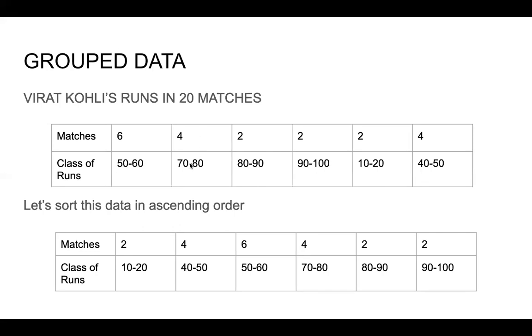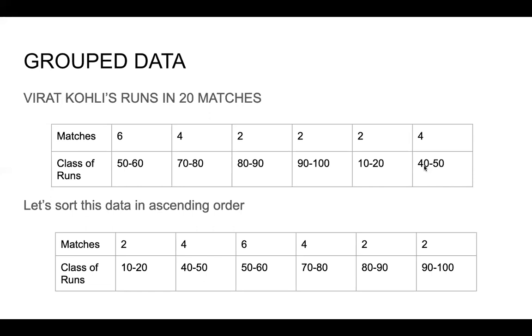In 4 matches, he scored 75, which falls between 70 to 80. Next 2 matches, he scored 83, which falls between 80 to 90. Next 2 matches, he scored 95, which is between 90 to 100. Next 2 matches, he got a little less. So he could only score 15 runs, so that is between 10 to 20. And then finally, he scored 42 runs in 4 matches, so that falls between 40 to 50.